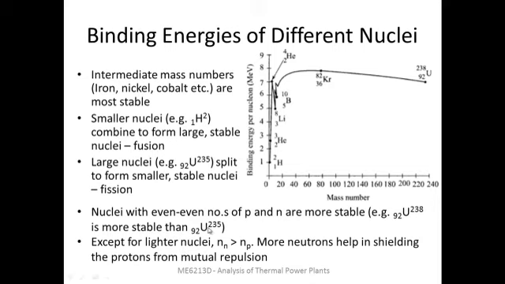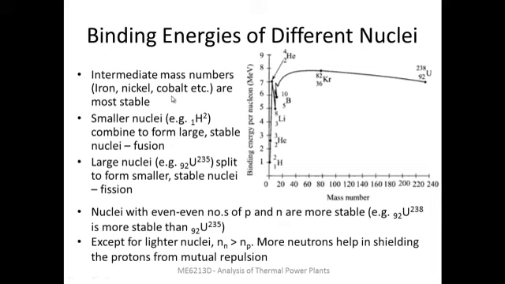On the x-axis we are showing the mass number, and on the y-axis we have the binding energy per nucleon in million electron volts. We can see the smaller nuclei on the left hand side, like hydrogen, helium, etc., and the bigger ones, uranium, plutonium, etc., on the right hand side because they have a higher mass number. What we see is that the binding energy per nucleon increases with mass number initially. It reaches a peak somewhere and then drops again, indicating that the most stable nuclei are somewhere in this range. That corresponds to elements like iron, nickel, cobalt, etc.